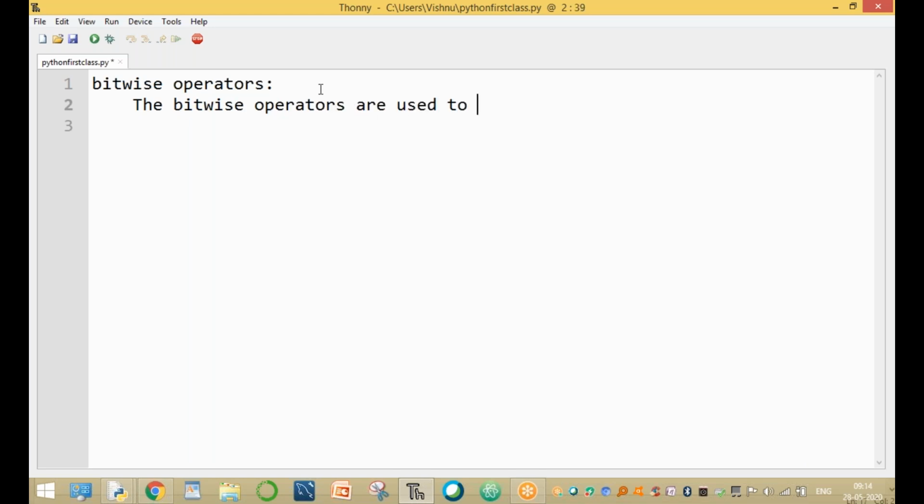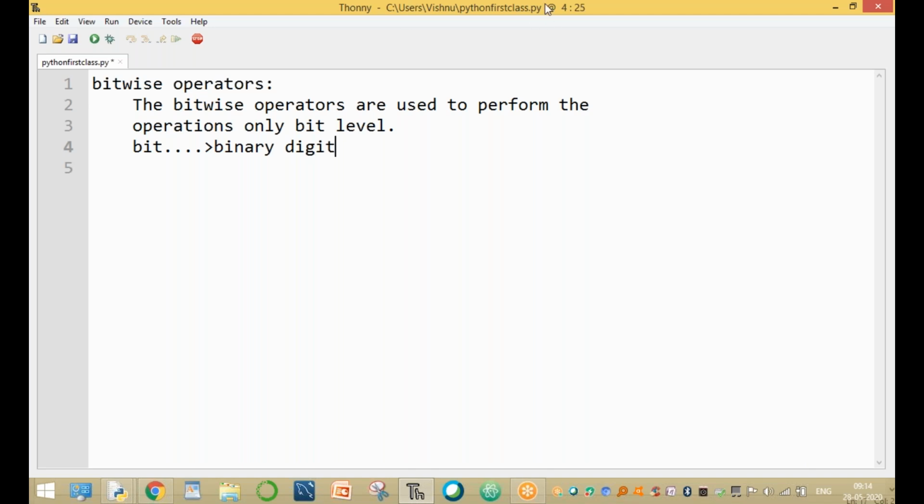The main purpose of bitwise operators is to perform operations only at the bit level. What is a bit? It is a binary digit.